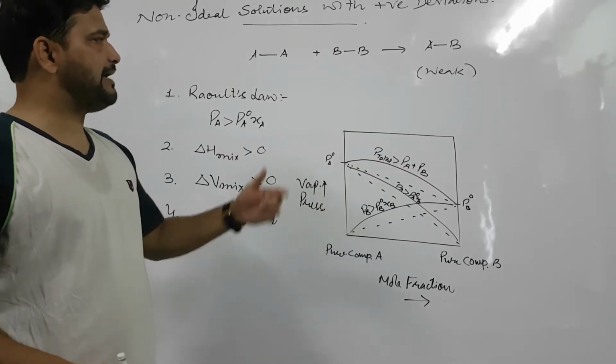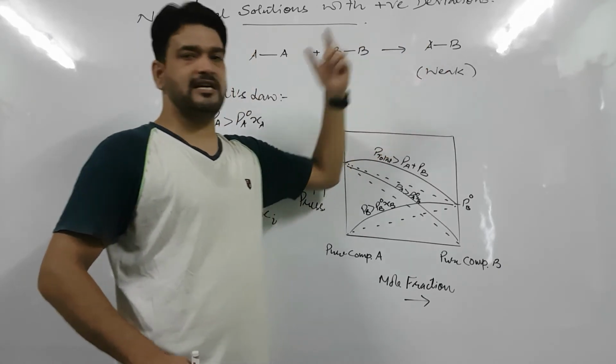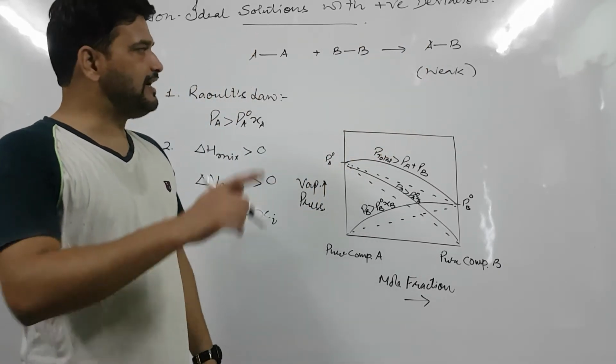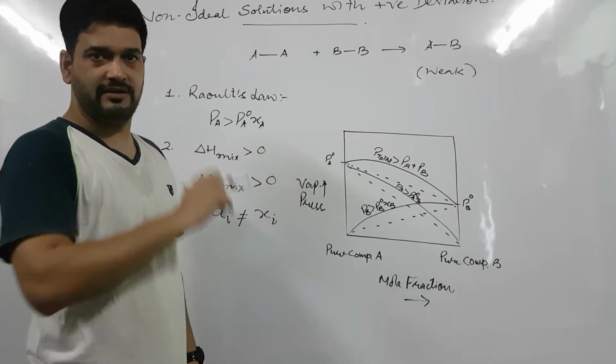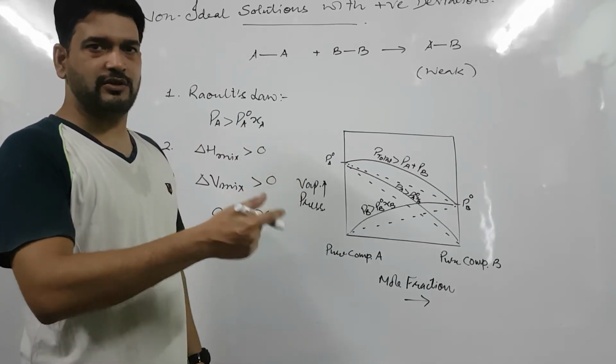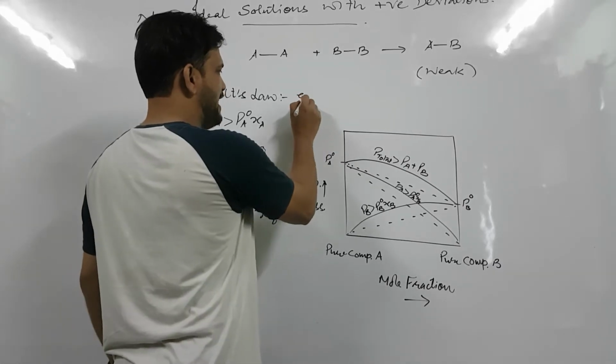And if we take some example, what was the condition? Interactions are weak. So we will take an example in which hydrogen bonding is broken and interactions of the solutions become weak. Let us take an example.